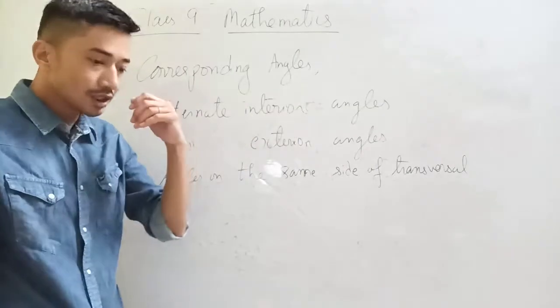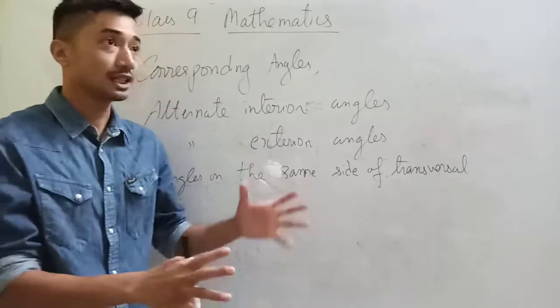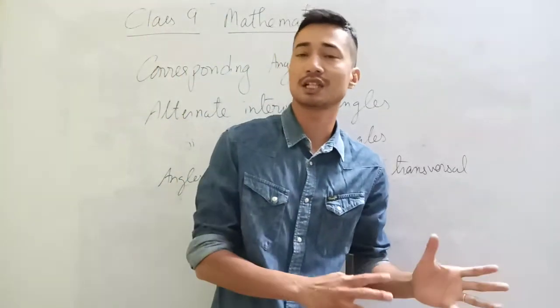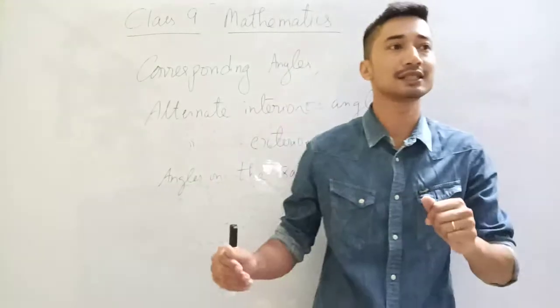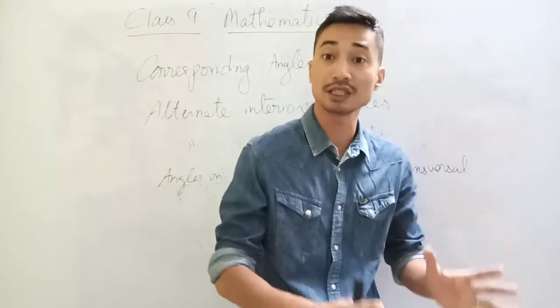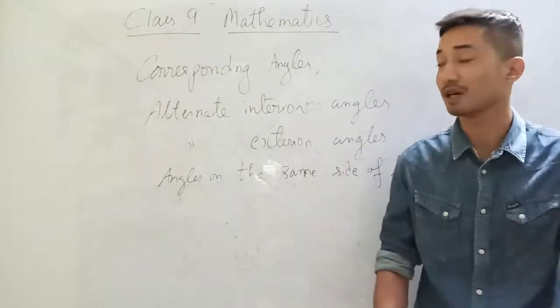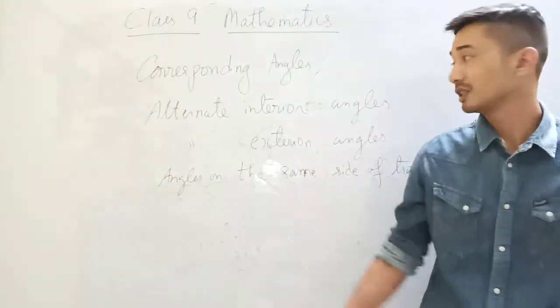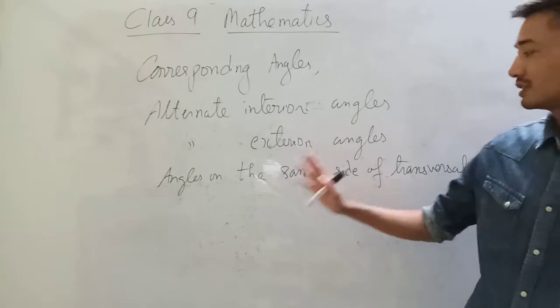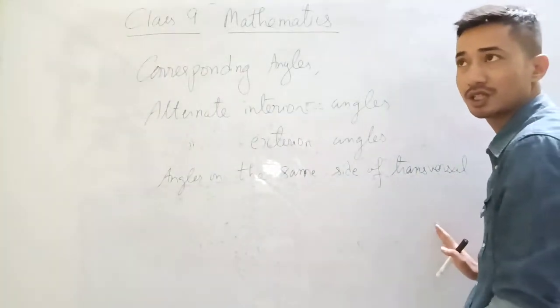In the last video, if you've gone through it, we studied lines and angles, linear pairs, and vertically opposite angles. So in this video, what we're going to study today is corresponding angles, alternate interior angles, alternate exterior angles, and angles on the same side of the transversal.